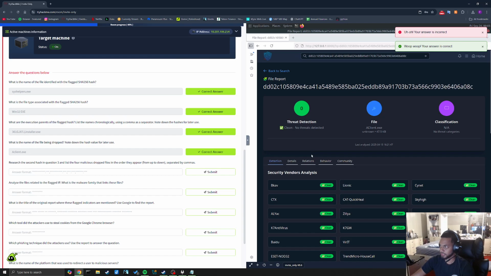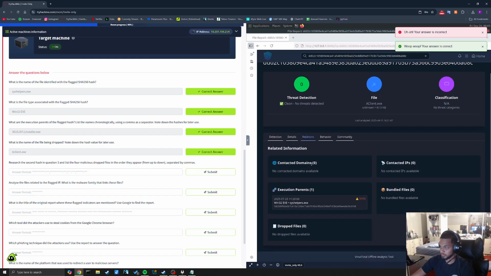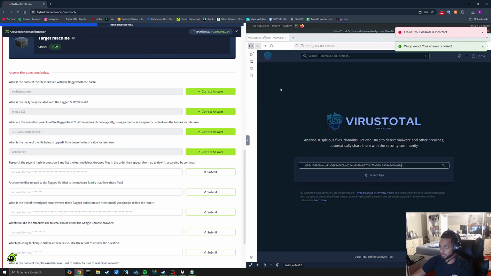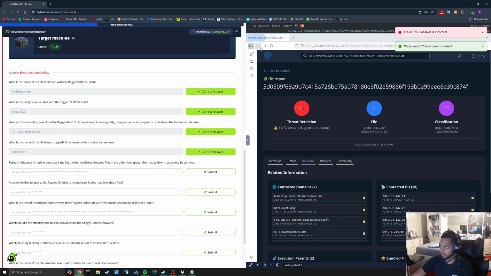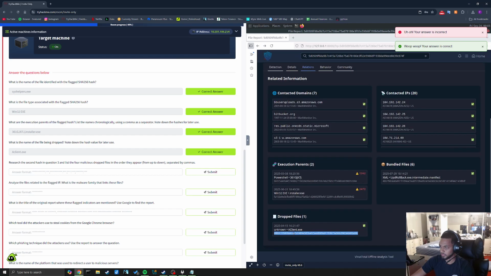Now this is clean. Dropped files. Oh, there was a dropped file section. I didn't even realize there was a drop file section. Okay. Research the second hash in question 3.